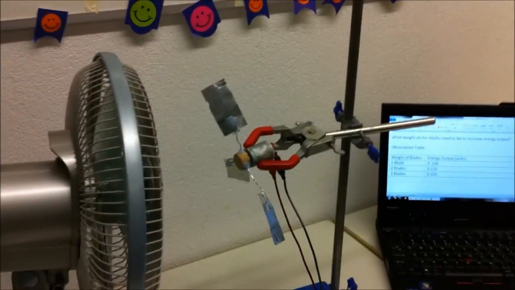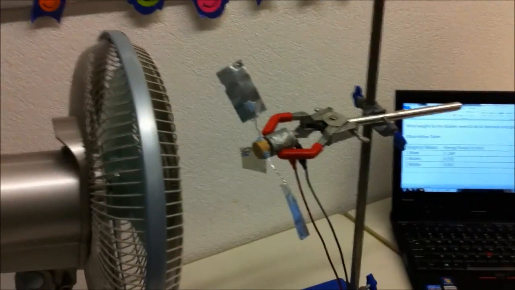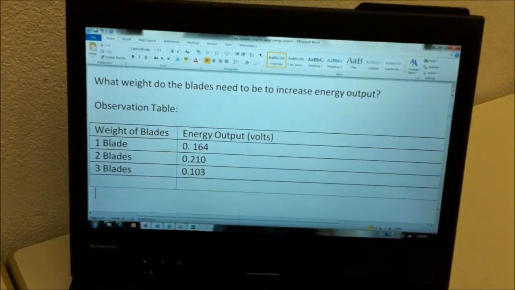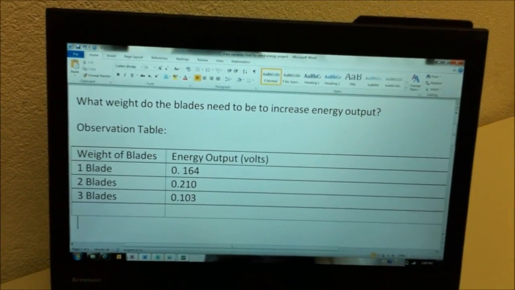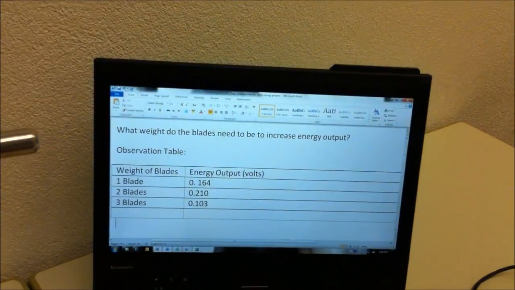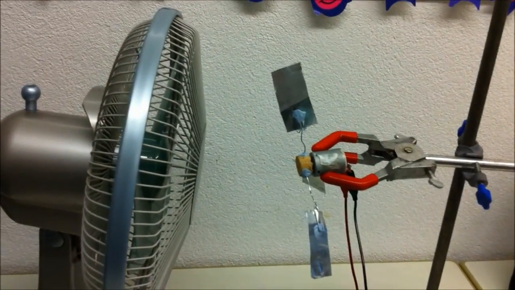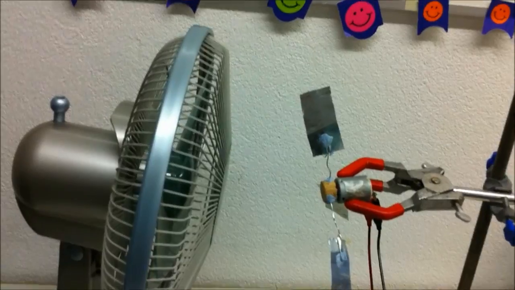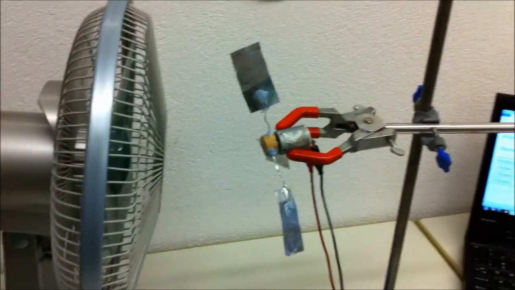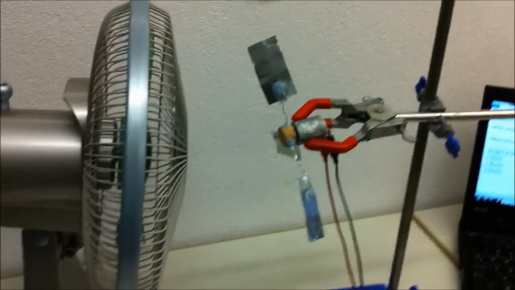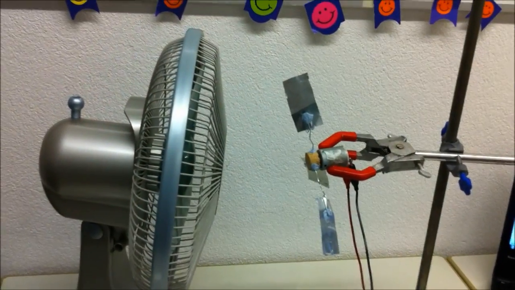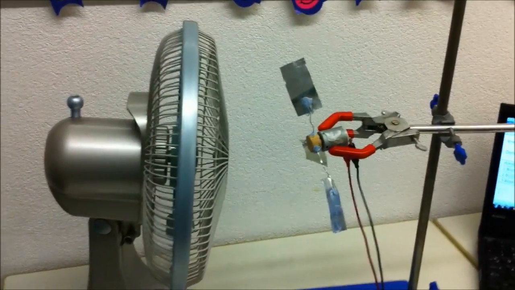We came to the conclusion that when we used 2 blades, we were able to produce the best results. As you can see from this observation table, 3 blades did not work as well. We think this is because when there were 2 blades, there was enough weight from the blades and the material supported this weight. But when it got to 3 blades, the weight was too heavy for the flimsy material, so it could not push the wind as well.